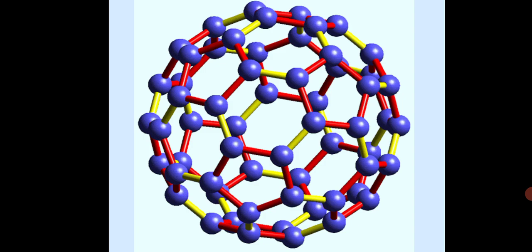Six-membered rings are fused both to other six-membered rings and five-membered rings, but the five-membered rings are connected only to six-membered rings. All the carbon atoms are equal and they undergo sp2 hybridization. This was designed and built by the American architect Robert Buckminster Fuller, and hence it is known as Buckminster fullerene, or simply fullerene.